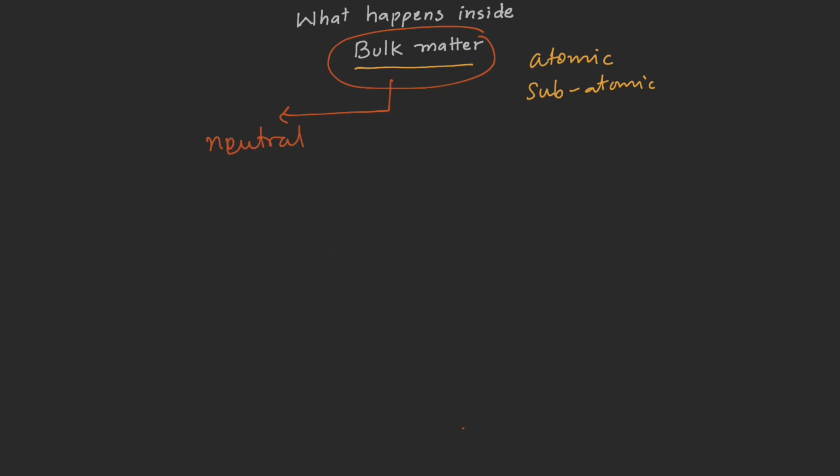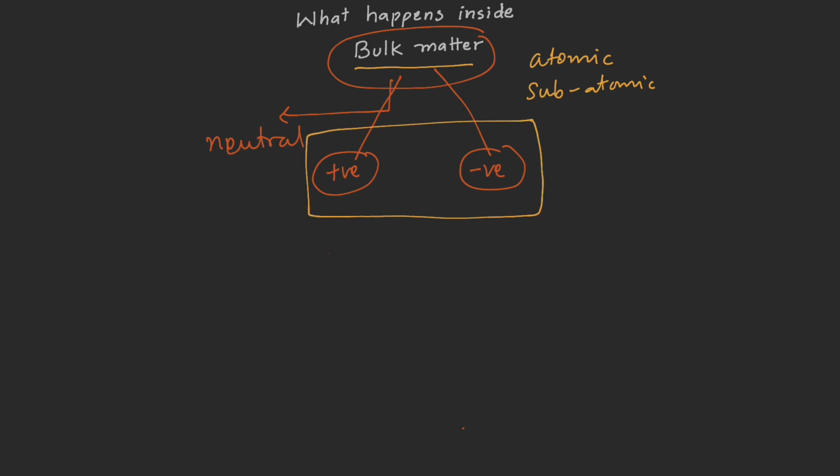What does that mean? Bulk matter is neutral simply means the amount of positive charges and negative charges on any substance, any bulk matter, are equal. Based on the fact that the amount of positive and negative charges are the same in any substance, we can say there is no effective charge on any bulk matter. And that's what makes bulk matter neutral.